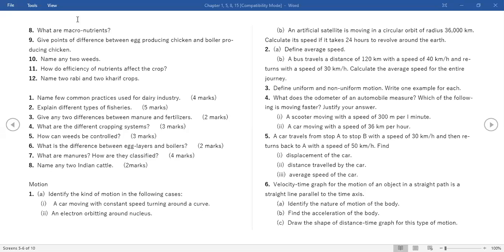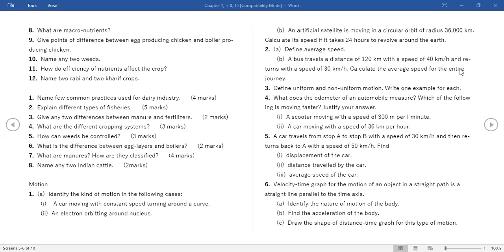An electron orbiting around the nucleus. Uniform circular motion. Uniformly accelerated circular motion. Here also acceleration will be there. Uniformly accelerated circular motion. Ma'am, so we should mention whether it's accelerated or uniform? Yes, you have to. Okay, ma'am. Now B is the numerical. You have to solve that numerical.